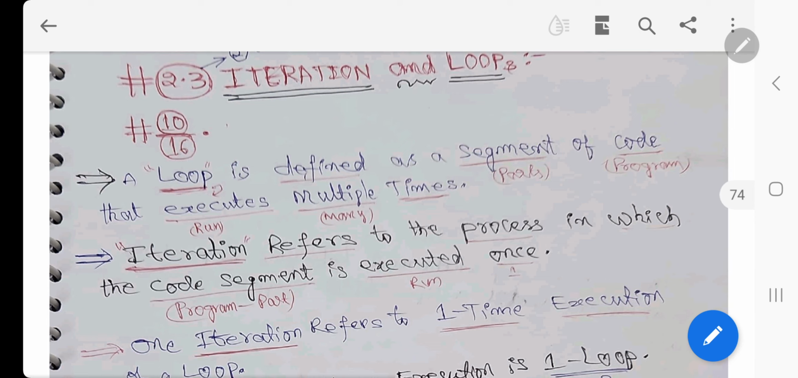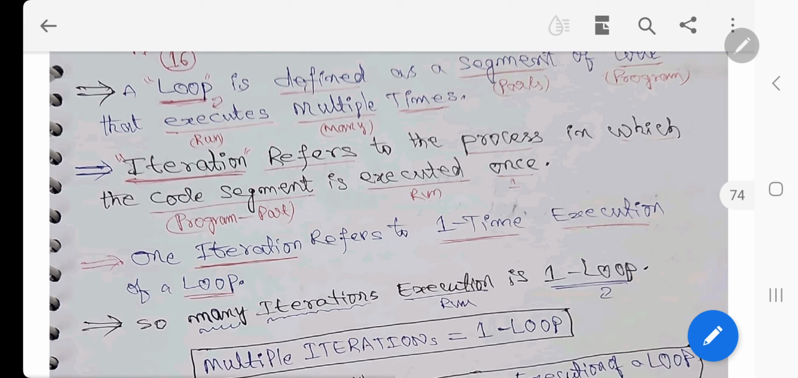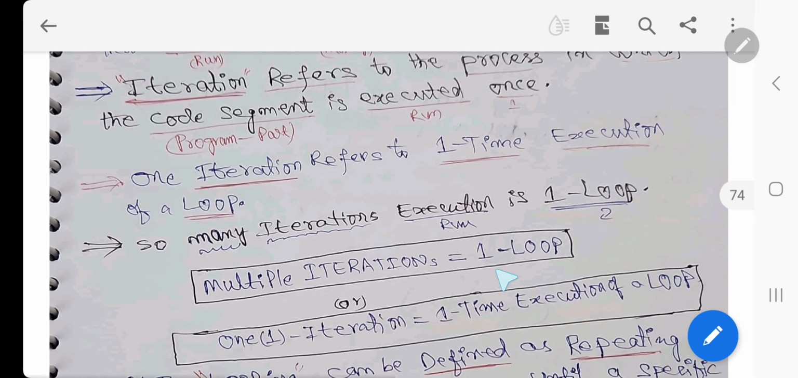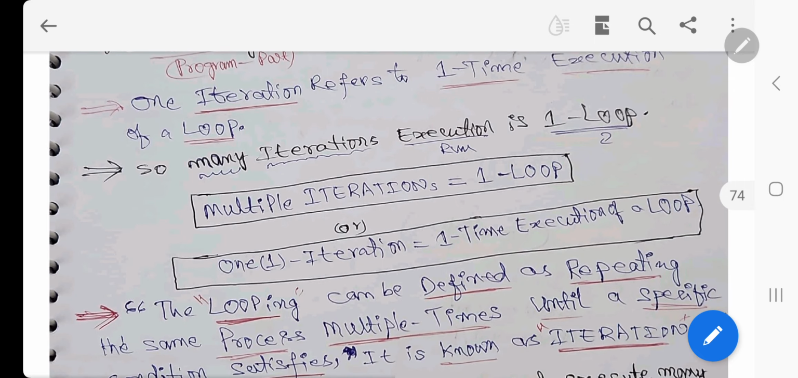There is a difference between loop and iteration. One iteration refers to a one-time execution of a loop. So many iterations executing is one loop. See here, with a marker I will write. I have selected yellow because red, blue, and black are already there in the notes. So write: multiple iterations are called one loop. One iteration is one-time execution of a loop.